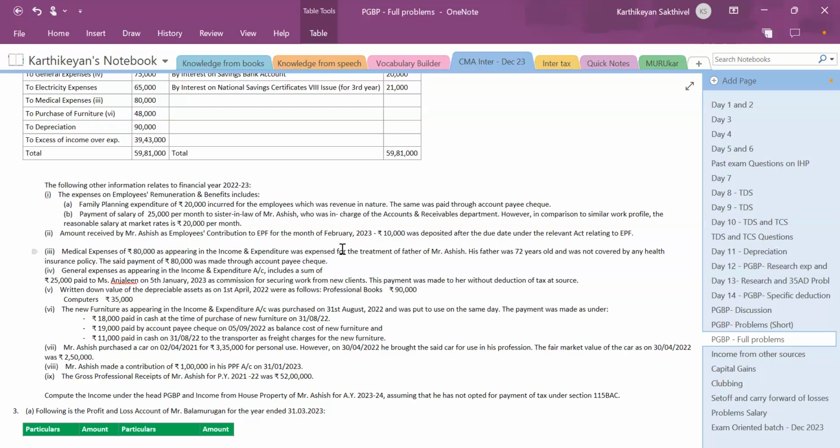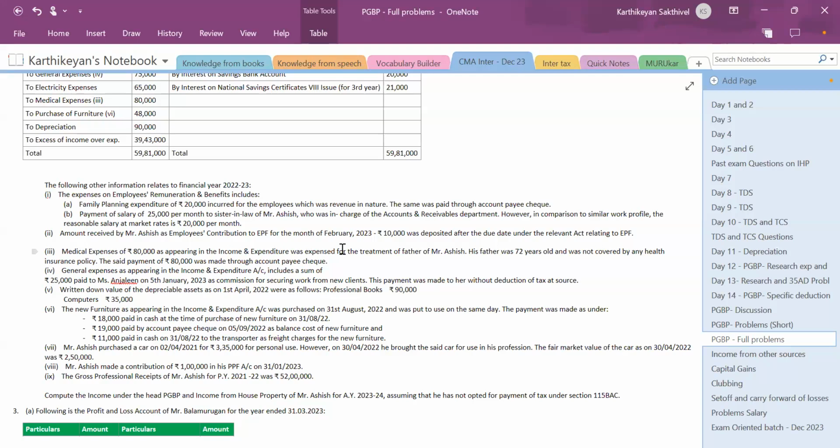The payment was made as follows: 18,000 paid in cash at the time of purchase on 31/8/22; 19,000 paid by account payee cheque on 5/9/2022 as balance cost of the new furniture; and 11,000 paid in cash on 31/8/22 to the transporter as freight charges. Mr. Ashish purchased a car on 2/4/2021 for 3,35,000 for personal use.